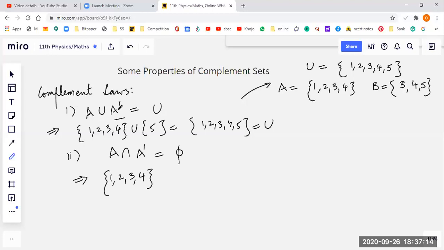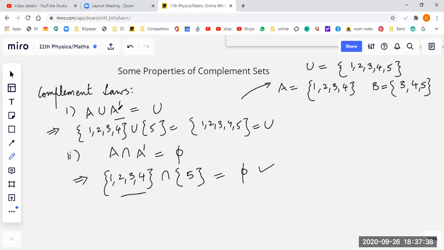We are making a video, so let's go step by step. A I have written. Now intersection A dash. What is A dash? It is only 5. It's correct. It's the set of all elements which are contained in U but not contained in A. That is 5. Now there is nothing common between these two, so this is equal to the null set. This is also proven. Beautiful.